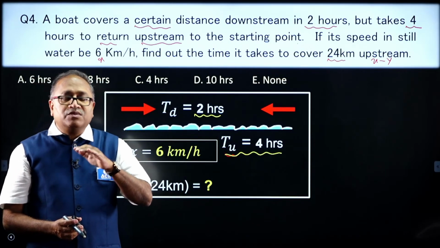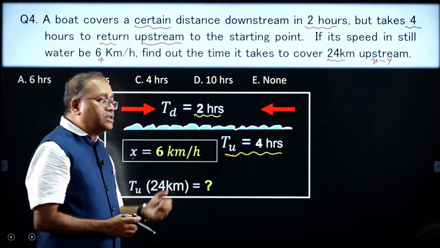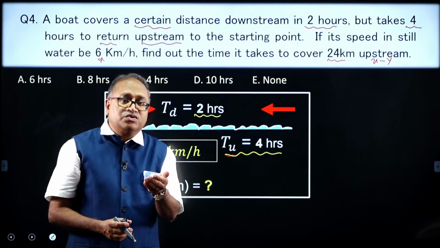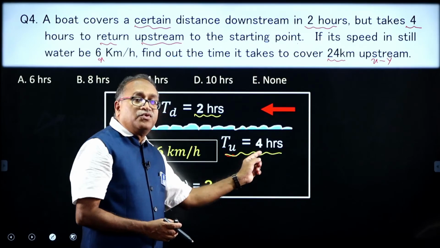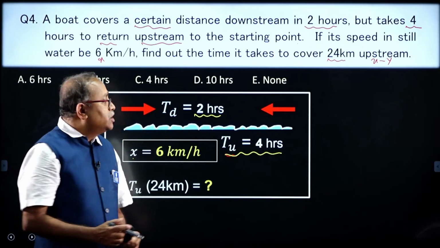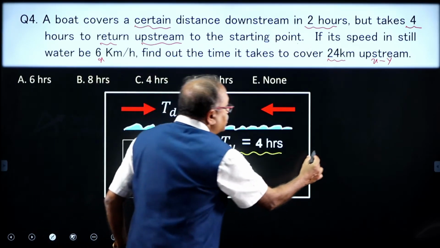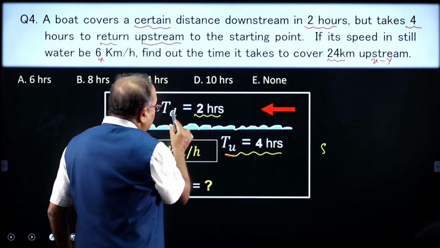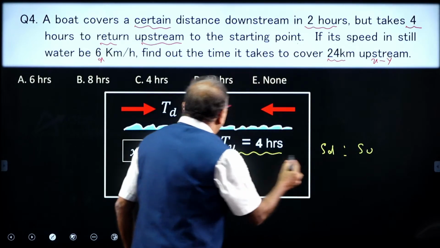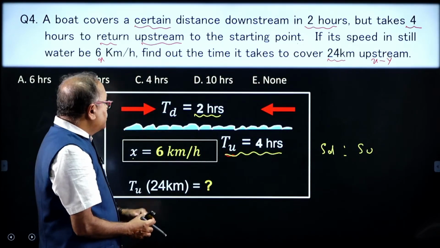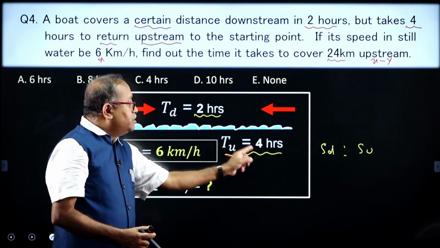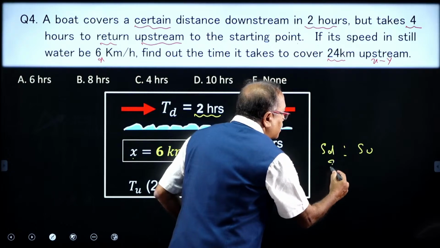Now, coming to the time ratio and speed ratio, because I need the speed here. The time ratio reversed is the speed ratio. So, that is 2:4, reversed will be 4:2, that will be the speed ratio. The speed for downstream to speed for upstream: the time is 2:4, that is 1:2, then the speed will be 2:1.